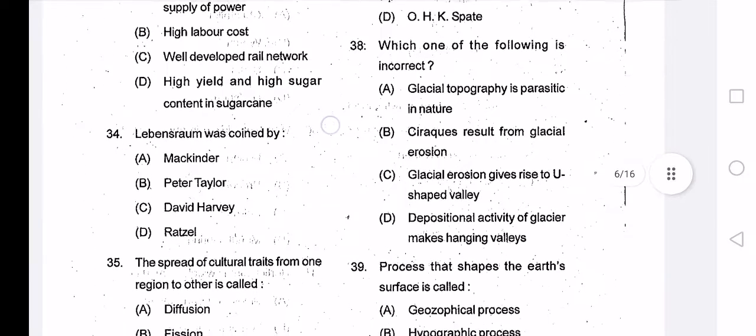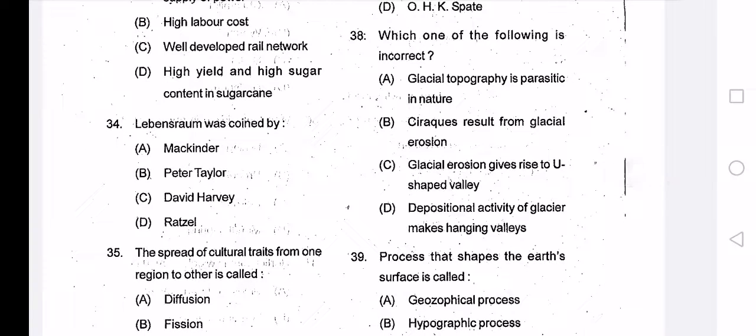So next question number 34: Lebensraum was coined by. The correct answer is Ratzel, option D. Lebensraum was coined by Ratzel. Ratzel developed a theory according to which the development of species including human is primarily determined by their adaptation to the geographical circumstances.